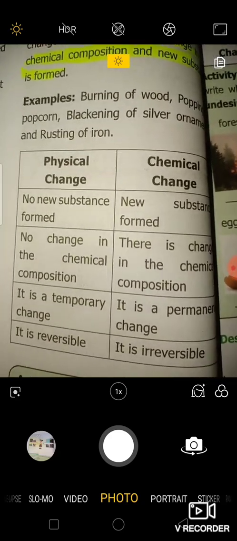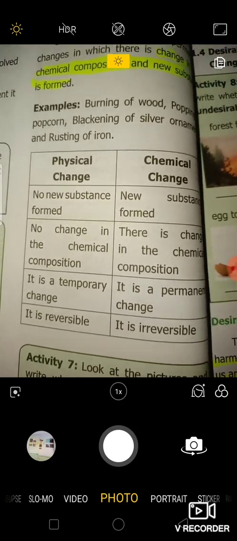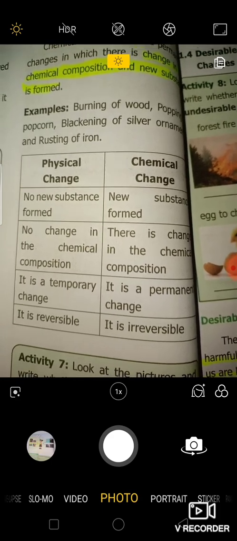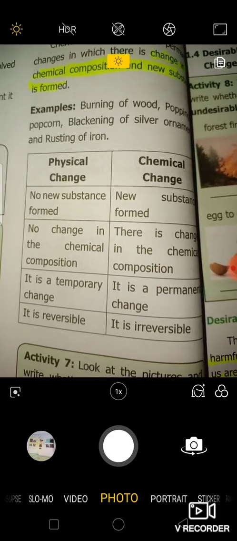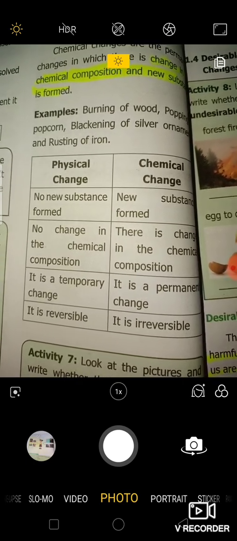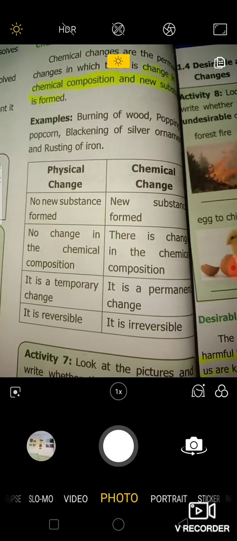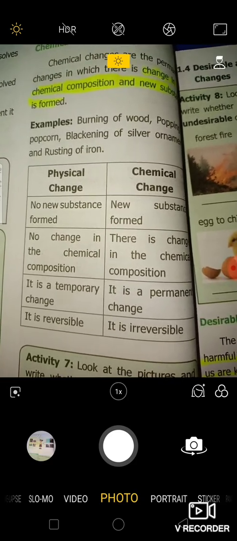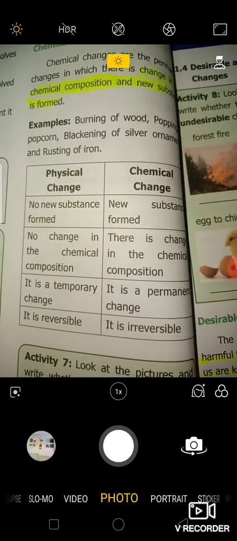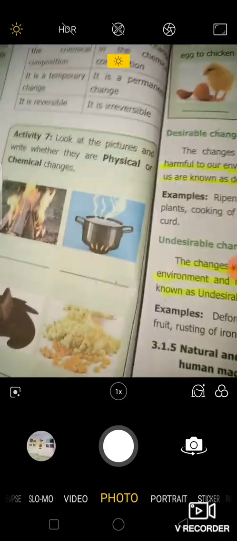The difference between physical and chemical changes has been given in your textbook. I read it again. Physical change and chemical change. In physical change, no new substances are formed. In chemical change, new substances are formed. There is no change in the chemical composition due to physical change. There is a change in the chemical composition due to chemical change. One is a temporary change, the other is a permanent change. Physical change is reversible and chemical change is irreversible. You can see activity 7 and do it.